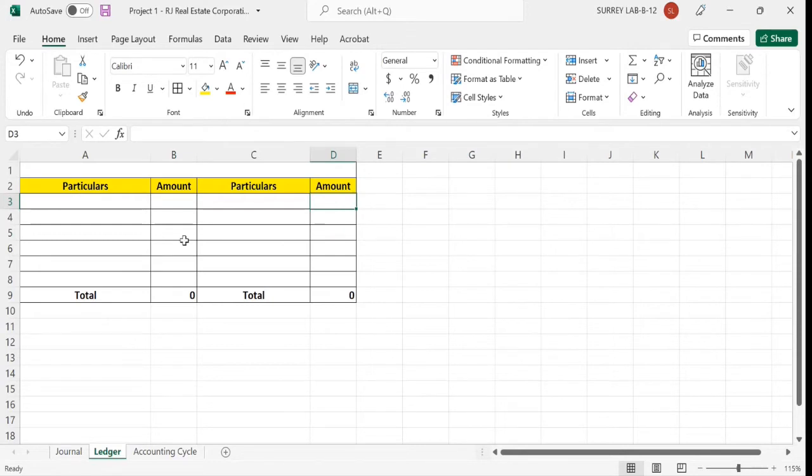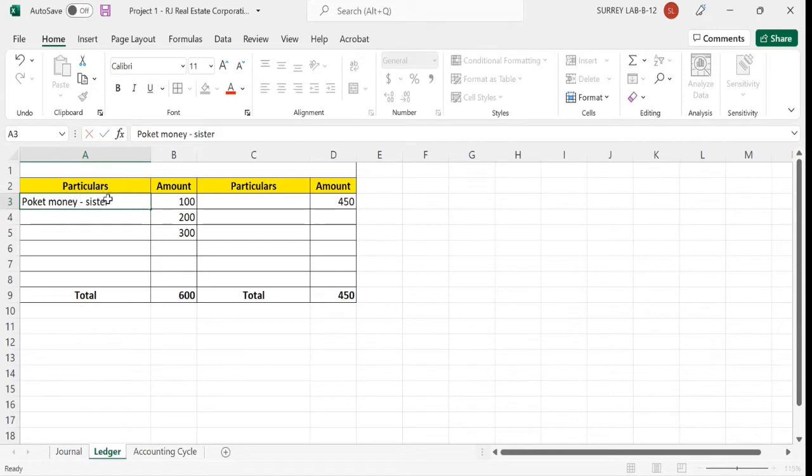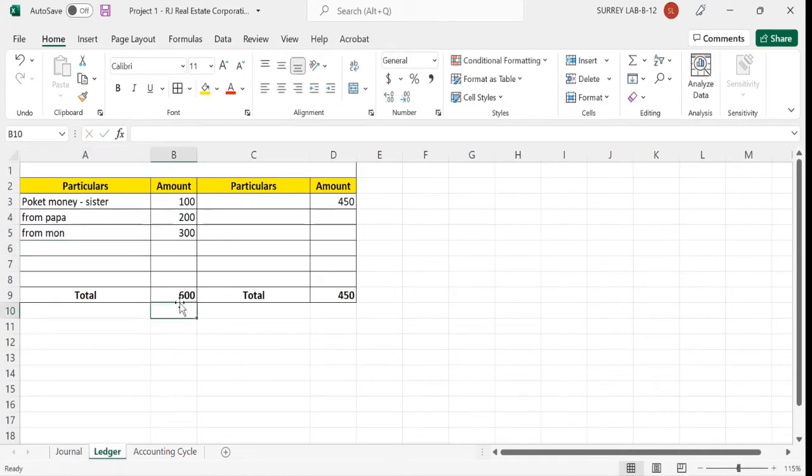That's fine. Now, whatever we write here, for example $100, it is coming here. $200 coming here. $300 coming here. The total is coming. On the right hand side, let's say 450. Yes, so 450 is coming. I can take one example: the pocket money that you take from your parents, for example from your elder sister, from your papa, and from your mom. So $600 every month is what you get, and $450 is what you spend in the whole month.